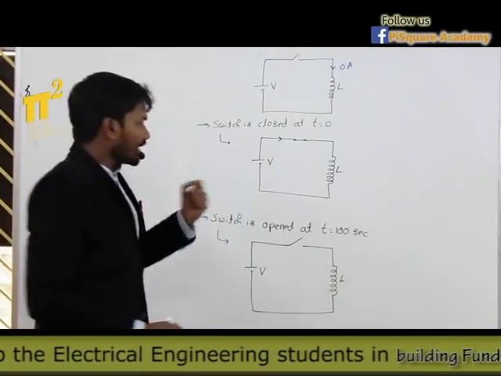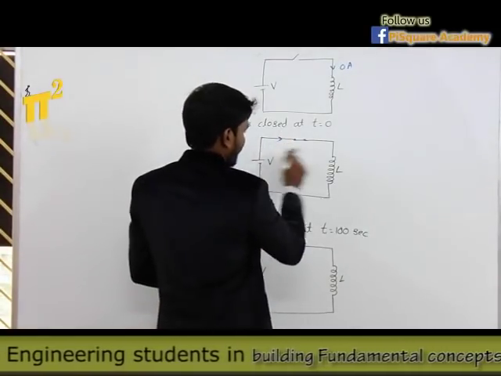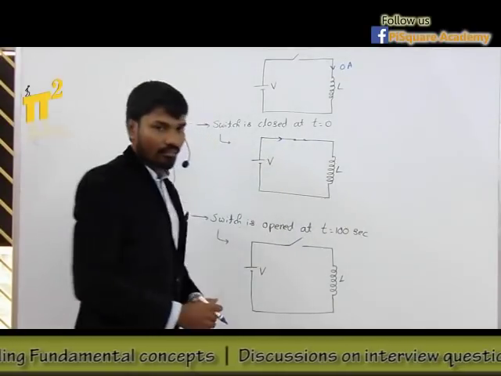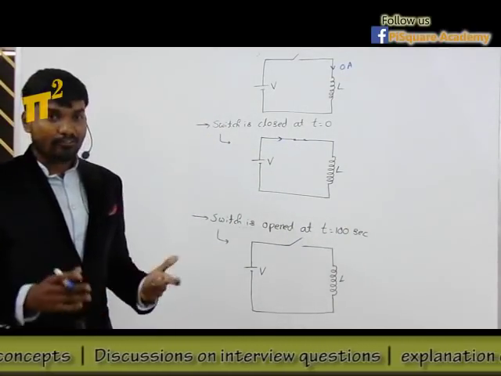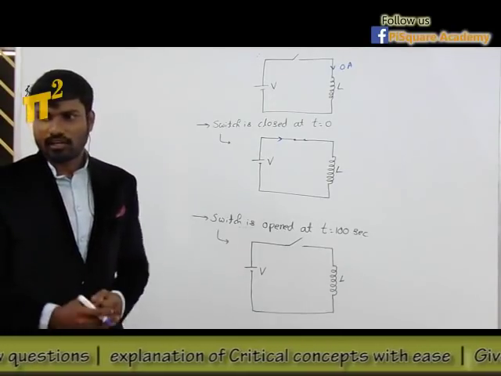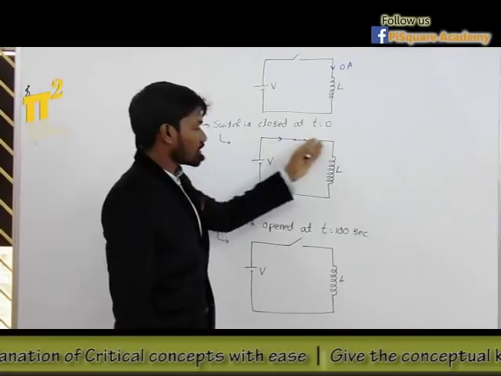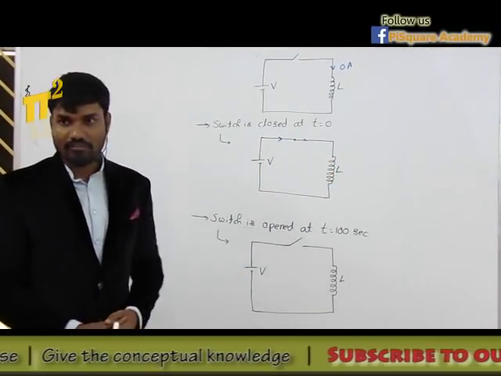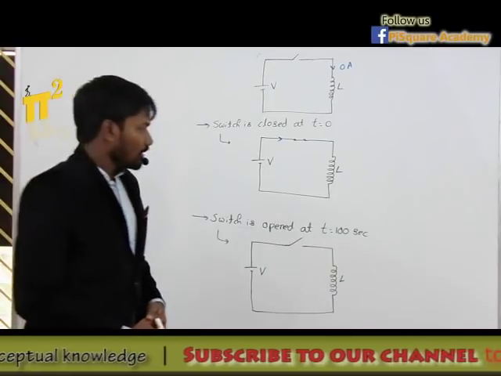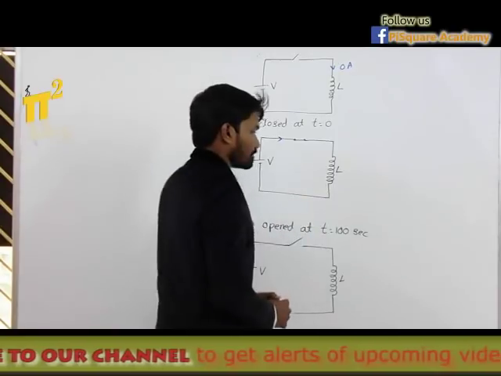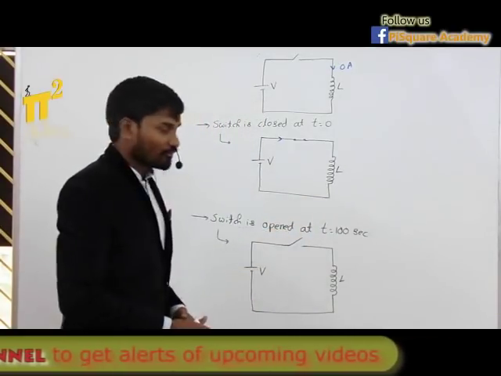So there will be an attempt of current to flow because we have a closed path and we have a voltage source. So there must be a current flowing. But we say inductor will not allow sudden change in currents. So why will the inductor not allow? Because we have a voltage source and there is a closed path, there must be a current according to our simple basics KVL and KCL, right? So now how is the inductor not allowing? Who is the inductor to not allow?